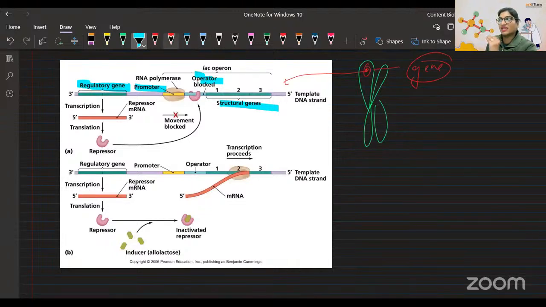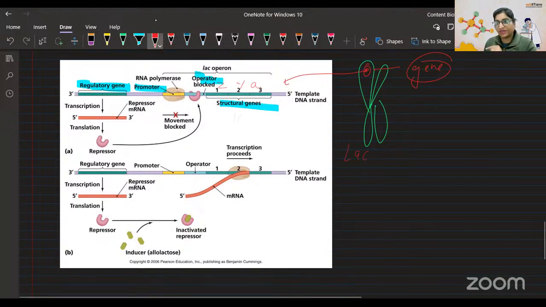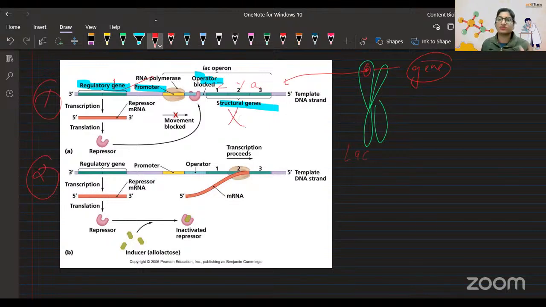In the case of the lac operon, there are three structural genes present: lac Z, Y, and A. This is there in the NCERT. They are making the actual product. You're getting my point? There are two cases. This picture is explaining case one and case two. In the first case, the structural genes are turned off. They are not working.